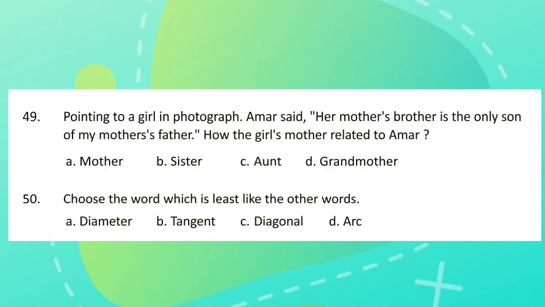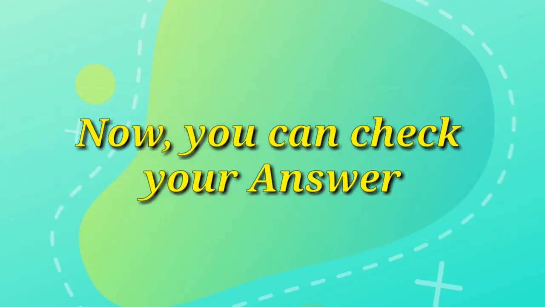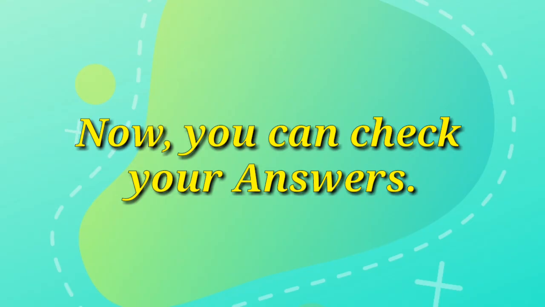Question 49. Pointing to a girl in a photograph, Amar said, "Her mother's brother is the only son of my mother's father." How is the girl's mother related to Amar? Question 50. Choose the word which is least like the other words. Now we have completed the question paper. You can cross-check your answers in the answer key section in the next slide.